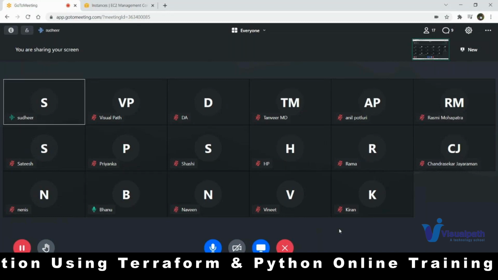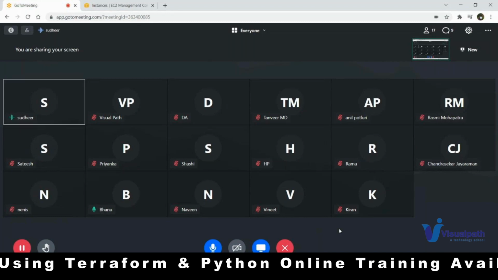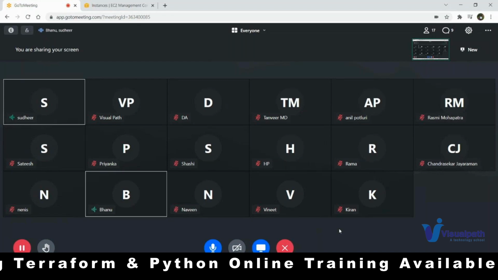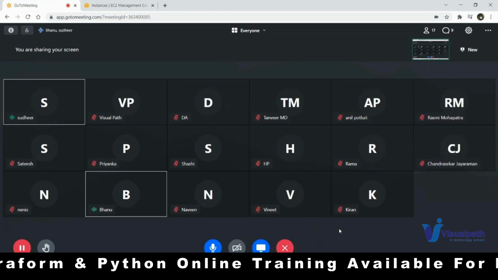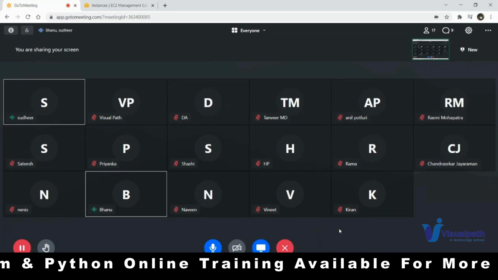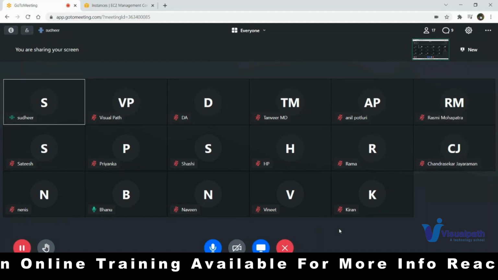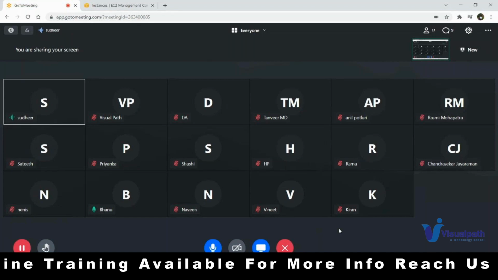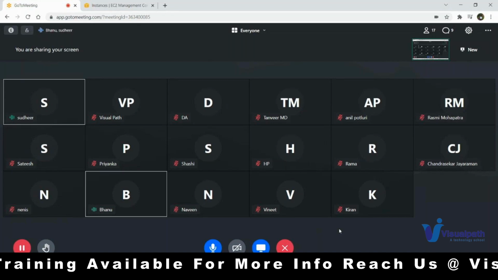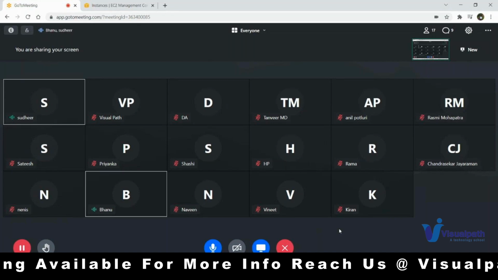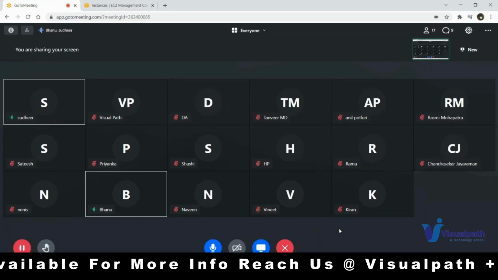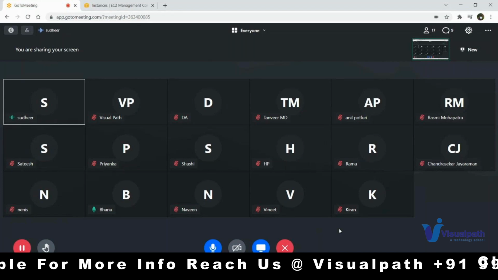VMs, VNet, which we call VPC in AWS, virtual machines, subscription, what is a resource group, management group, load balancers, Azure Active Directory, AKS and all. I cannot teach deployments, daemon sets and all, but I can tell you how to create your AKS cluster through Terraform.